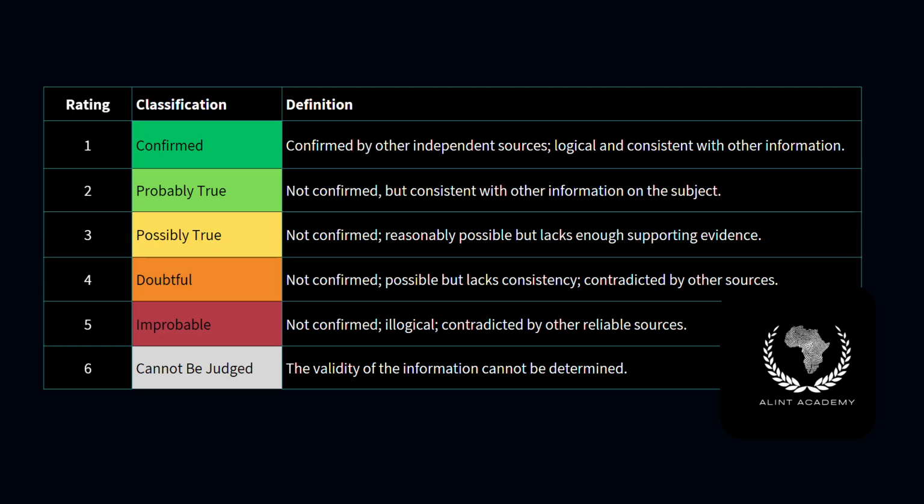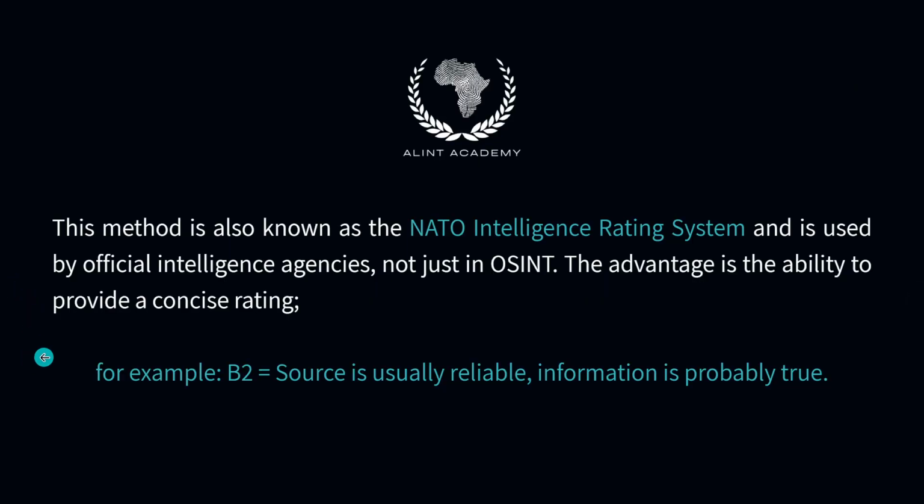The combination of letter and number creates a precise intelligence rating. The NATO Intelligence Rating System. This dual classification method is known as the NATO Intelligence Rating System. It is used not only in OSINT but also by official intelligence agencies worldwide. Its strength lies in its clarity and standardization.